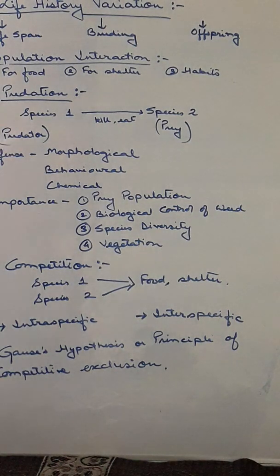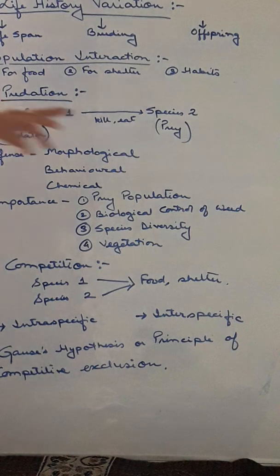Now for chemical defense, the plants will develop some type of bitter taste. Some chemical substances like silica and latex will be there, an offensive smell will be there, for which the animals will just avoid eating them, and thus they will be protected. Now the importance of predation. First is the prey population. As we have already said, it is very important to maintain the population equilibrium. For that, predation is very much essential.